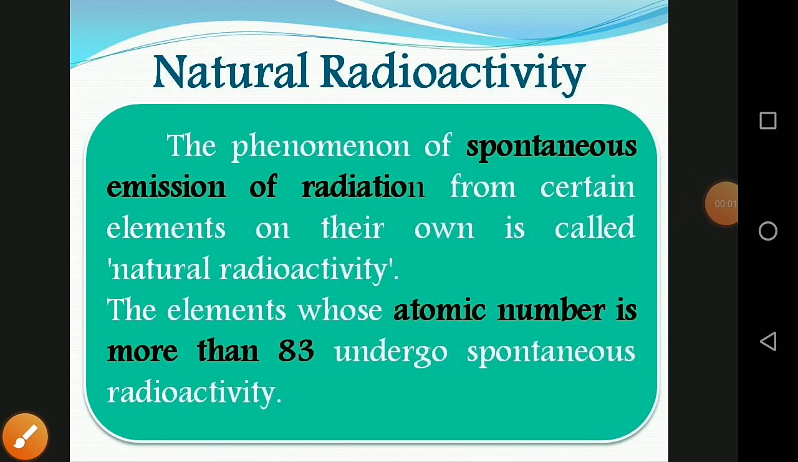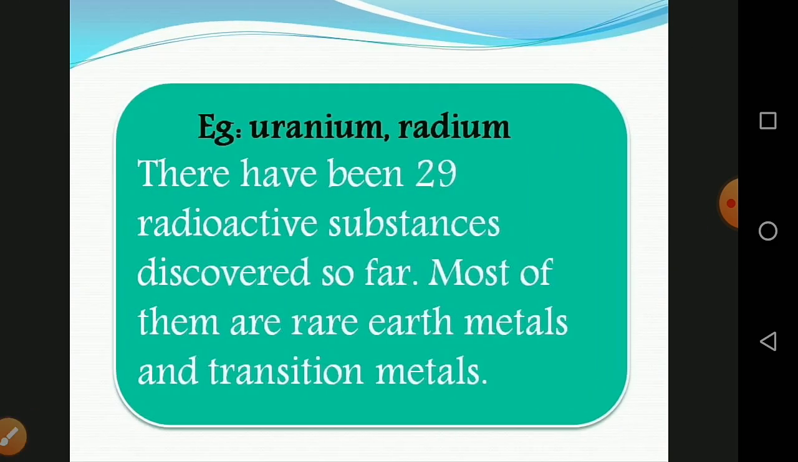The next one is natural radioactivity. Elements such as uranium and radium undergo radioactivity and emit radiations on their own, without human intervention. This phenomenon of spontaneous emission of radiation by certain elements on their own is called natural radioactivity. The elements whose atomic number is more than 83 undergo spontaneous radioactivity, for example uranium, radium, etc.